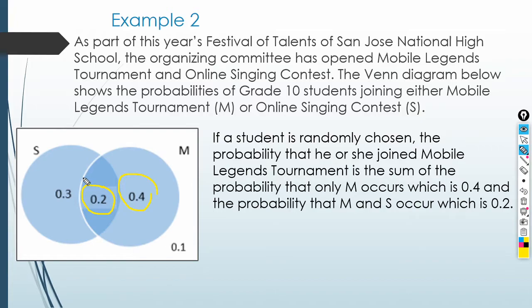Pero dahil ang tinatanong is the probability of M, so you are going to add all the numbers inside the circle for M or dun sa Mobile Legend. So that will be, okay, 0.4 plus 0.2 is equal to 0.6. Okay, next.